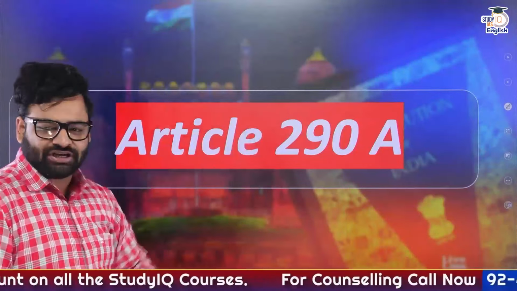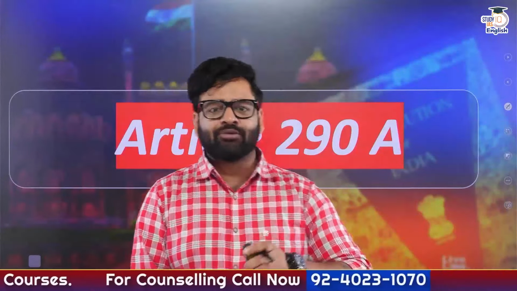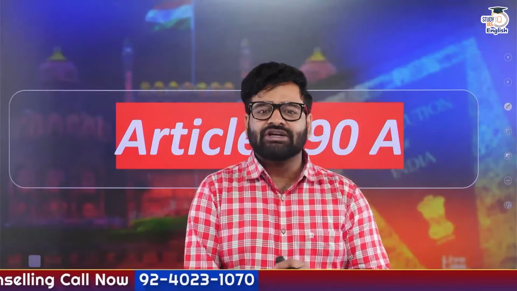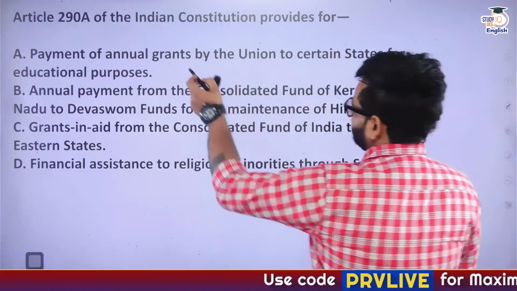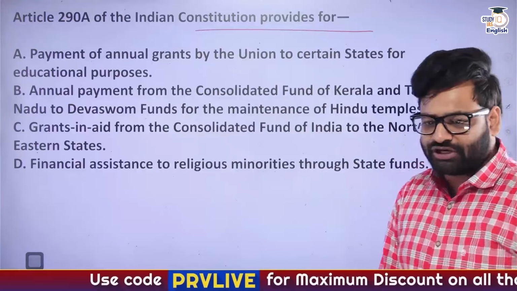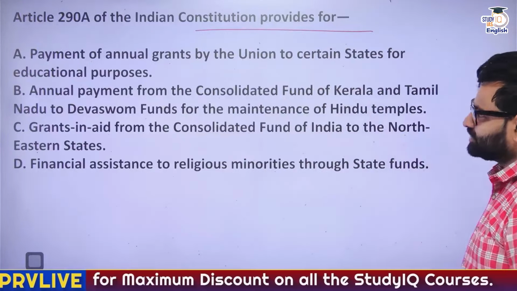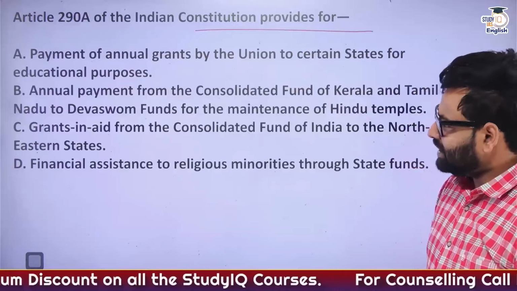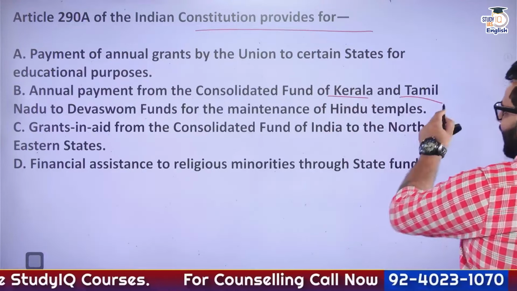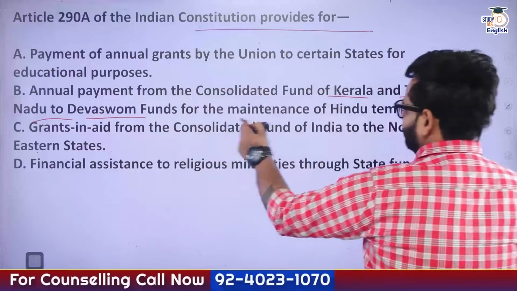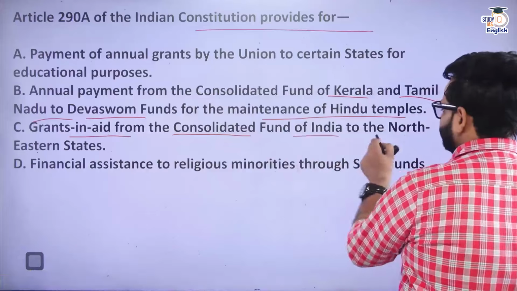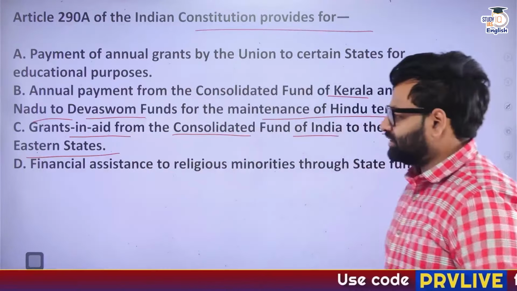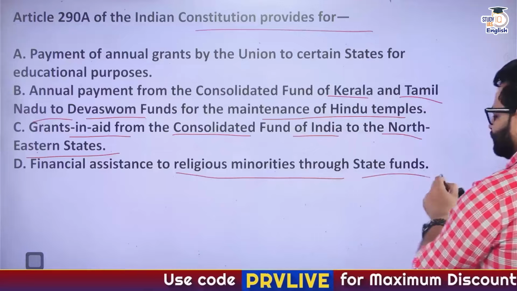Okay, so the agenda for discussion is this, and before we enter into the discussion, I'm providing you a few MCQs. These MCQs shall provide you a clear picture of the whole incident, the whole topic. So as we can see, question number 1: Article 290 capital A of the Constitution provides for, option A, payment of annual grants by the Union to certain states for educational purposes. Option B, annual payment from the Consolidated Fund of Kerala and Tamil Nadu to the Devaswom funds for the maintenance of Hindu temples. Option C, grants-in-aid from the Consolidated Fund of India to the northeastern states. And option D, financial assistance to religious minorities through state funds.